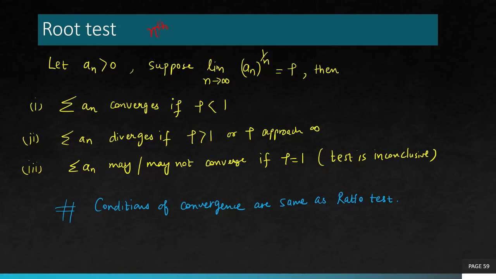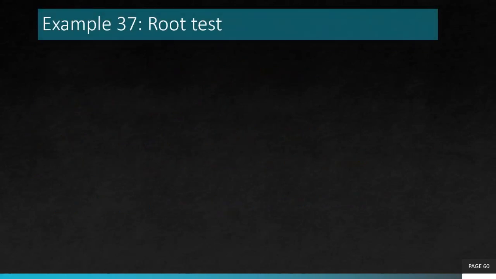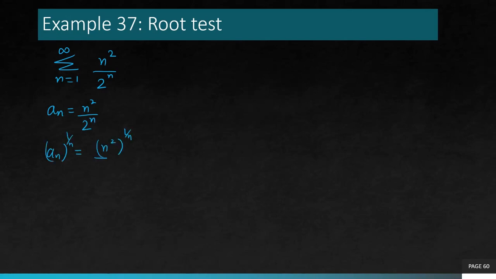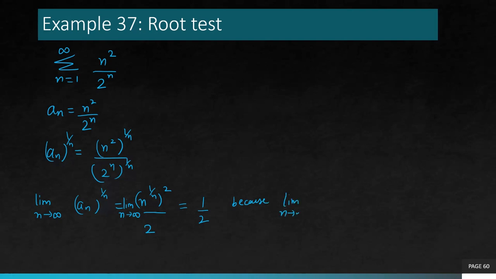Now, what kind of examples do we apply root test to? So the very first example we have here is n square over 2 to the power n. Now when you apply root test here, take the power 1 over n of the whole thing and then take limit n goes to infinity. Simplify, you will get n to the power 1 over n, square of that. In the denominator you simply get 2, which is 1 over 2. Why is this 1 over 2? Because you see the numerator is the standard limit we have talked about before. So that's why this is a convergent series, because 1 over 2 is less than 1.